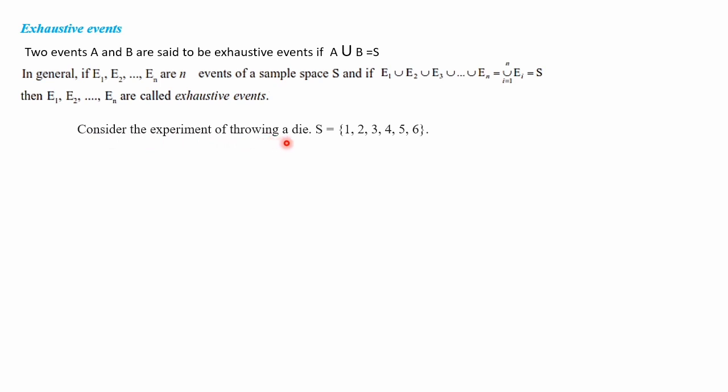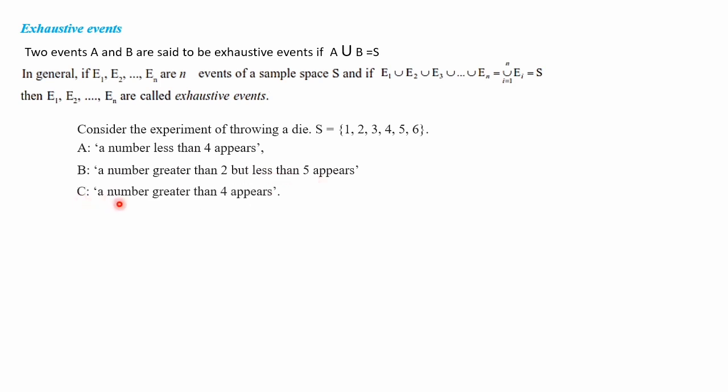Consider the experiment of throwing a die. The sample space, we know, is 1 to 6. A, we have defined as a number less than 4. B, we have defined as a number greater than 2 but less than 5. C, we have defined as a number greater than 4 appears. So here we have described 3 events. First one is a number less than 4. B, a number between 2 and 5. C, a number greater than 4.